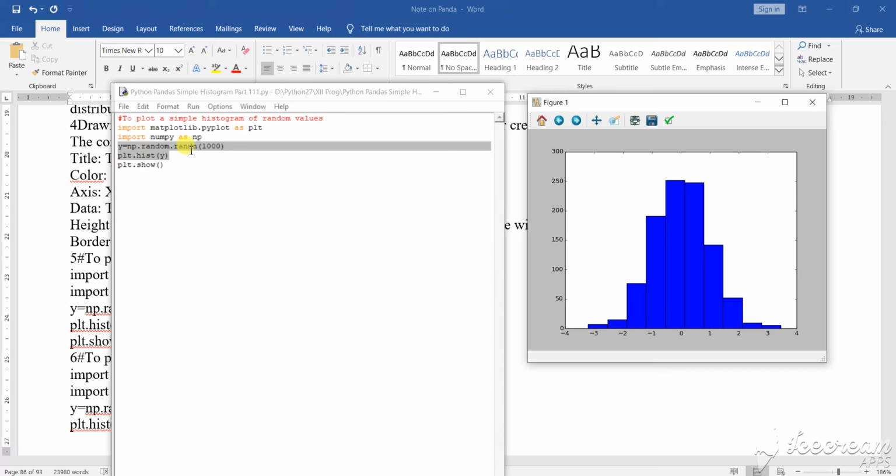So it is taking y as random, but based on y the value of x is also calculated. See here, the value of x is from minus 4 to plus 4. So based on that, the range is over, isn't it?